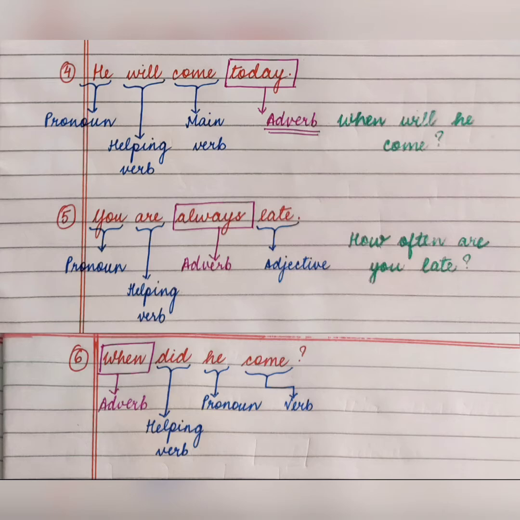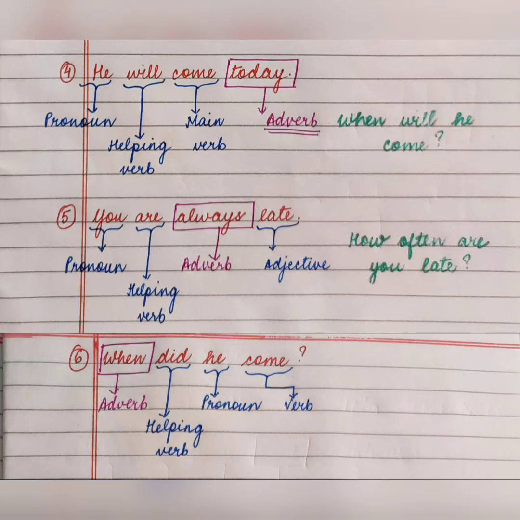अगर हम question पूछते हैं how often are you late, तो हमारा आंसर क्या आएगा? Always late. तो कौन से word को always describe कर रहा है? Late. ठीक है. तो late यहाँ पे हमारा adjective है and adjective को describe करने वाला word कौन सा है? Always. So it is an adverb.